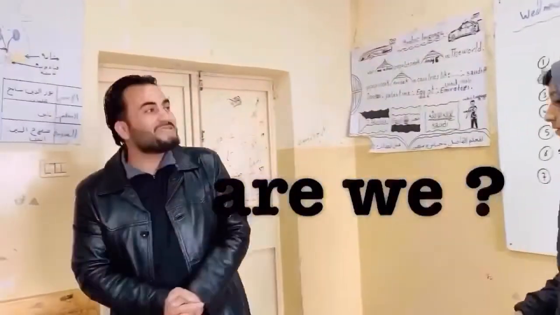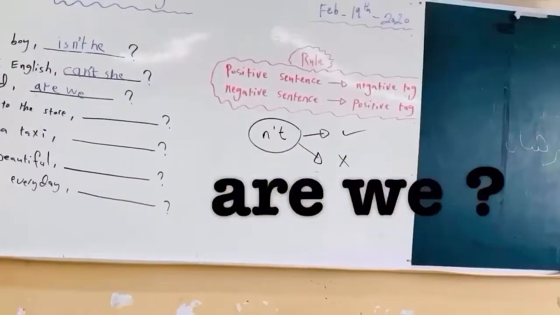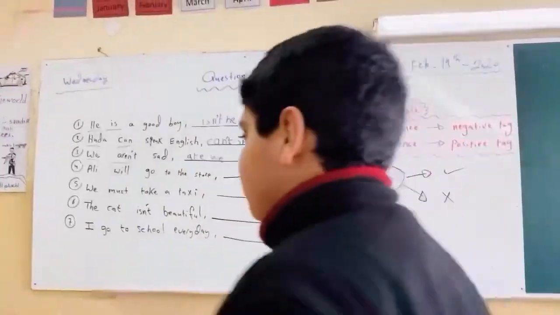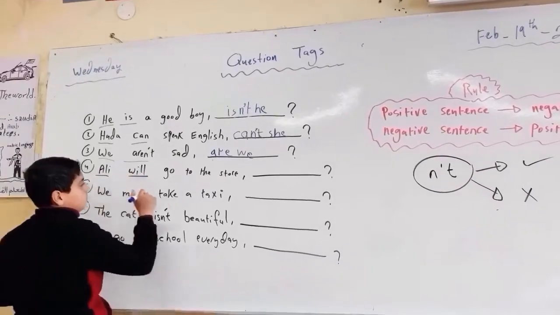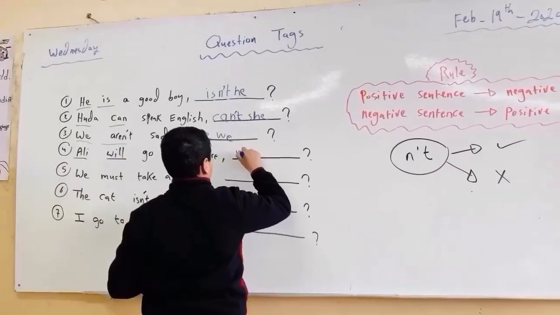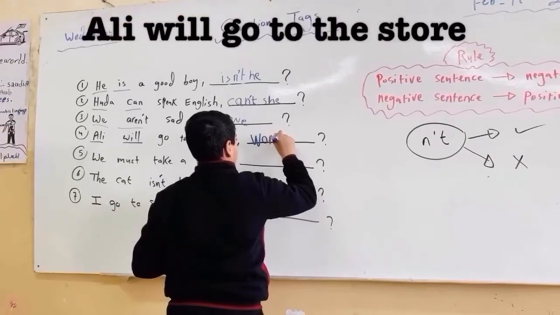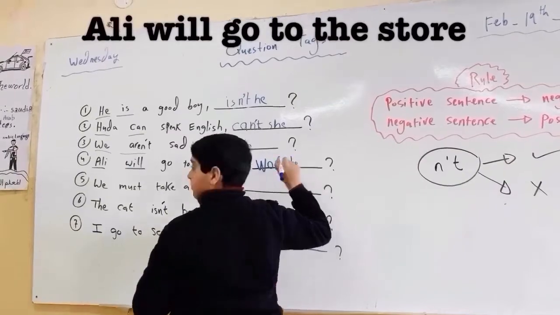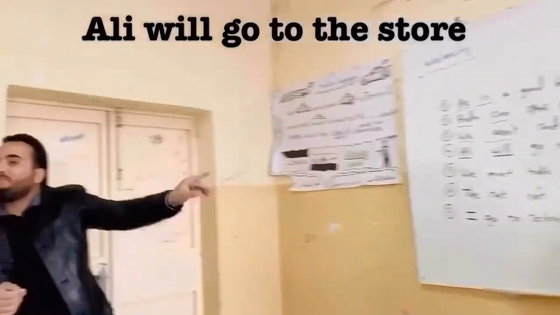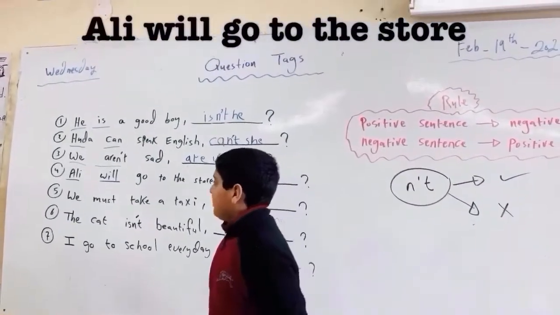So this is a question tag. Very nice. Walid. We have Ali and Will. Very nice. Clap for Walid.